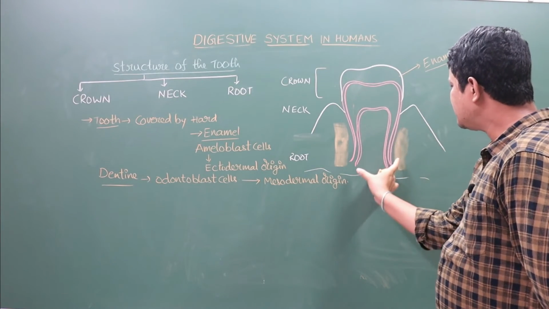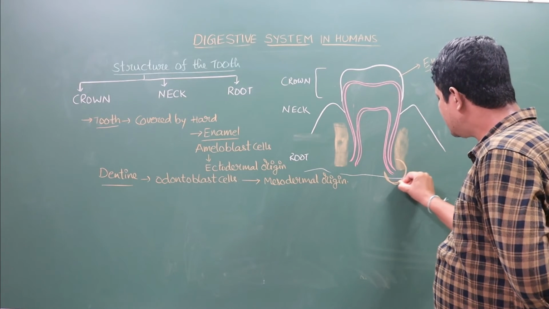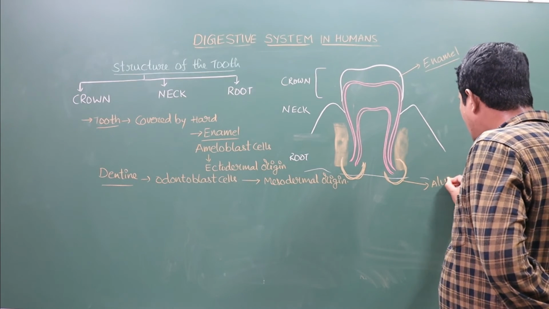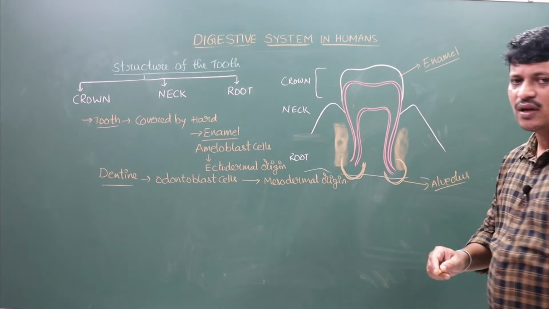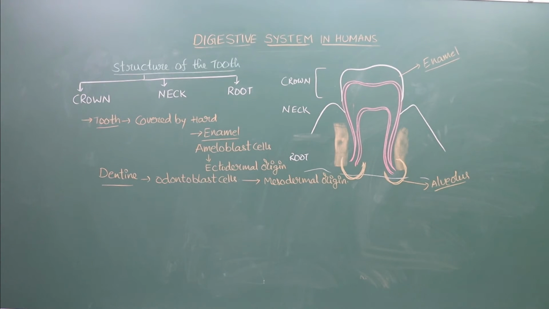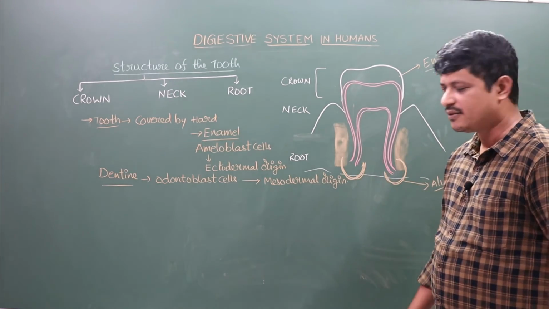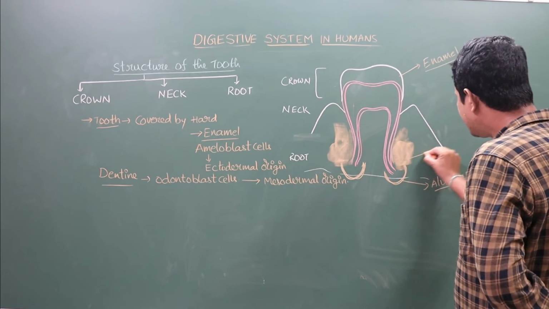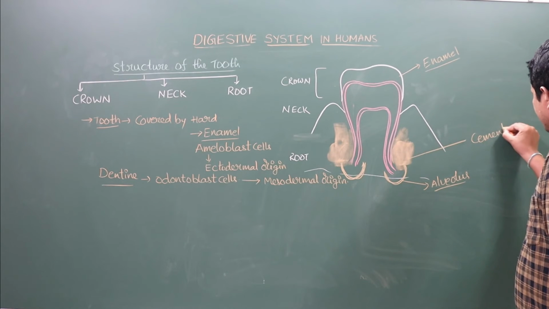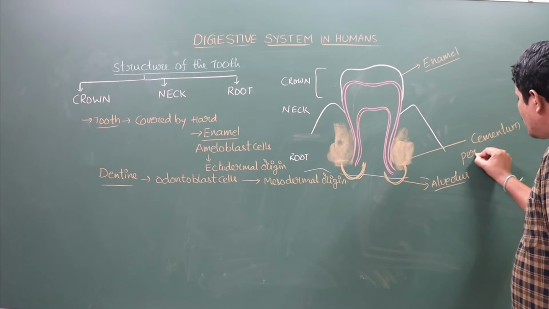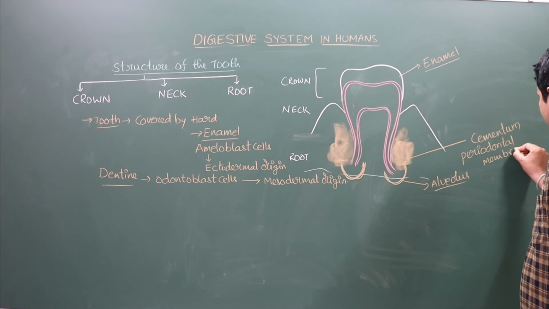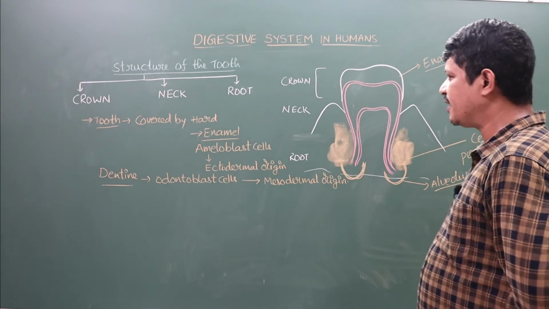Teeth are fixed with the sockets. These sockets are known as alveolus. The sockets of the tooth are known as alveolus. The root of the teeth is covered by cementum or periodontal membrane.